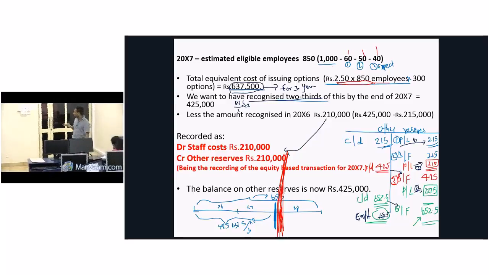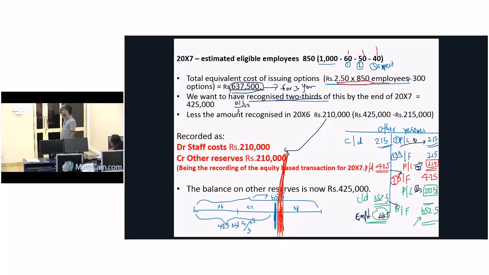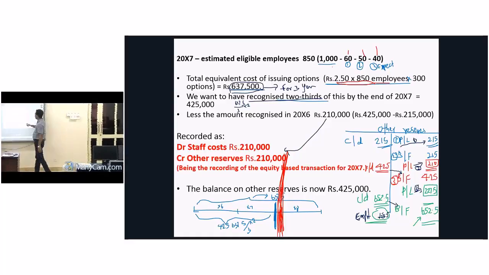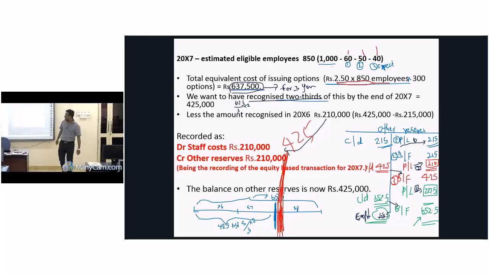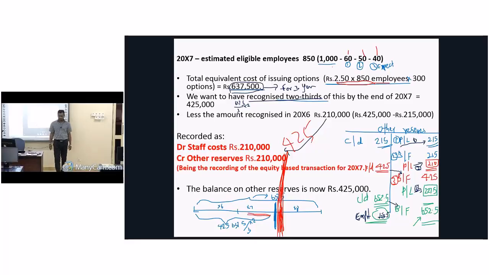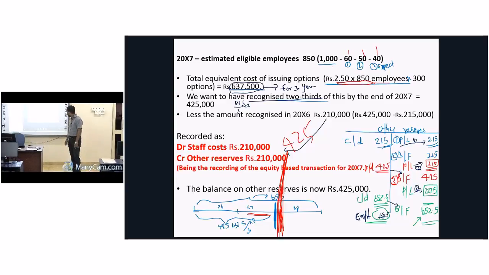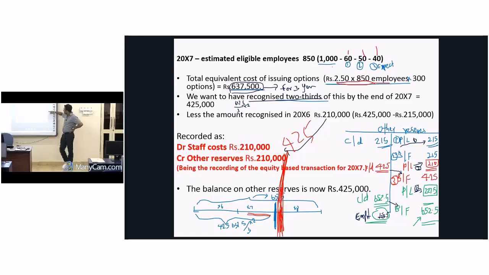Understand? So then 637.5 divided by 3 into 2 means it is 425,000. But remember, 425 at the end of the second year. In the first year already we have recognized how much? 215,000. Therefore, the balance should be recognized as an expense for the second year. Got it? How much is it? 210,000. 210,000 only.